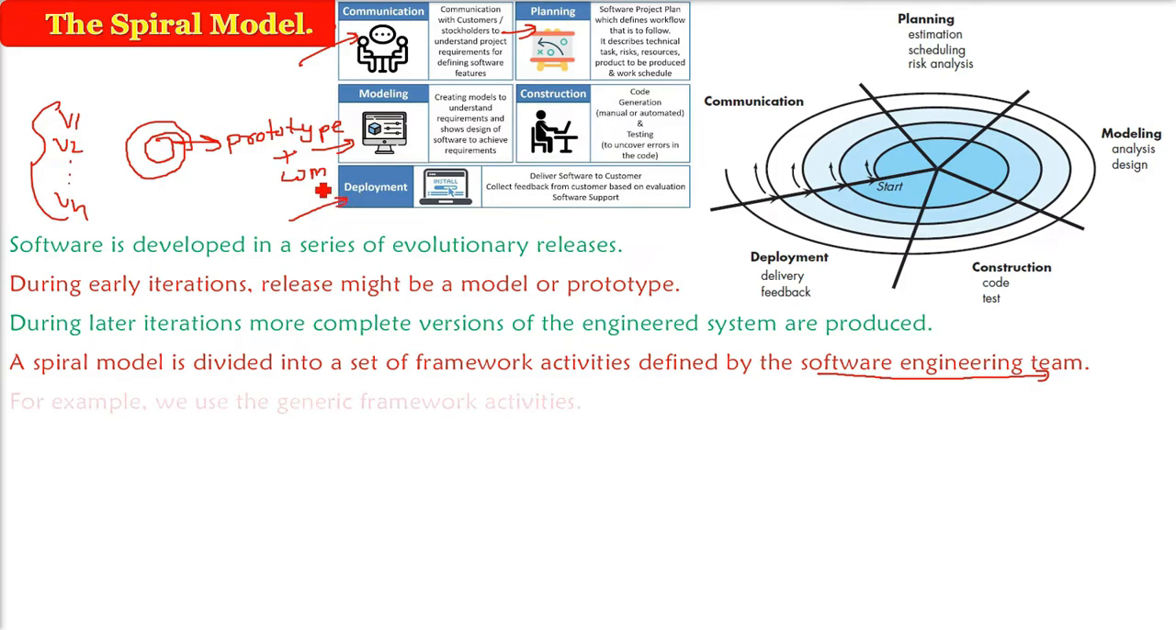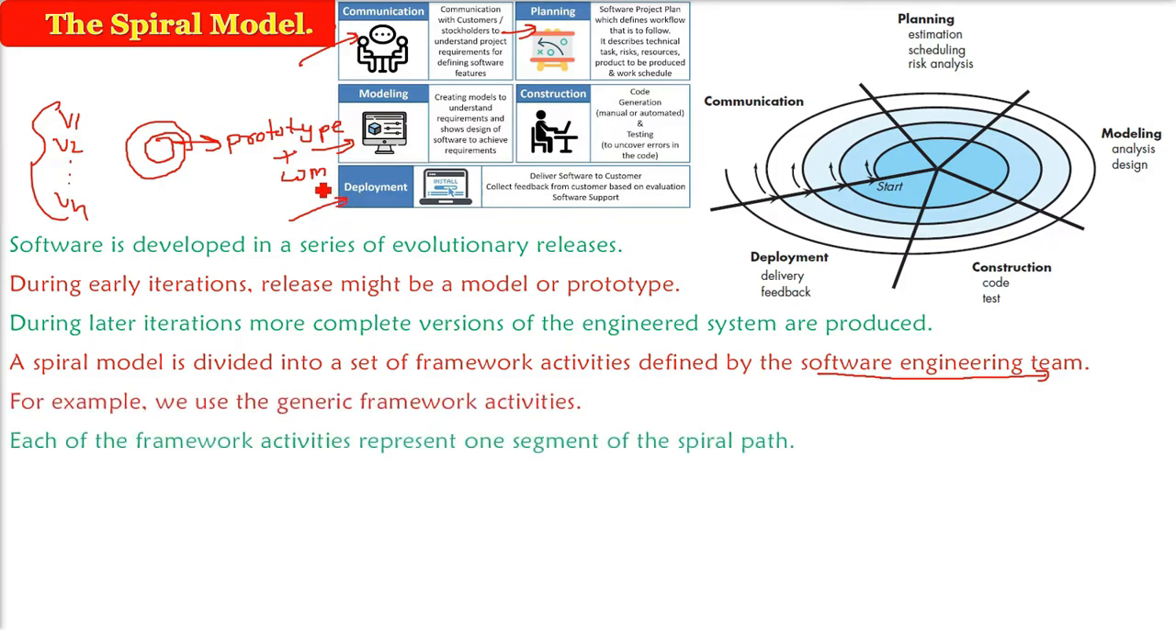The spiral model is divided into, if you take a circle, let me make a circle, then there are certain segments, you can call them sectors. Every sector will represent a framework activity from communication till deployment. For example, we are starting with communication. So this segment of the spiral is for communication, because you are communicating and getting the requirements from the user.